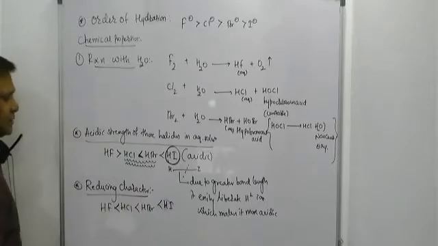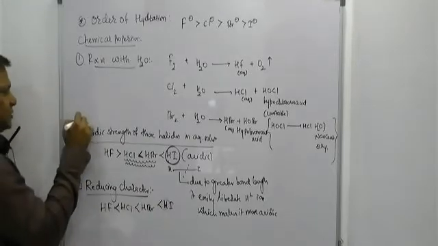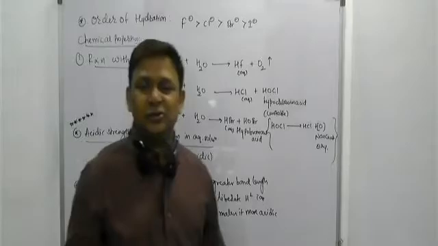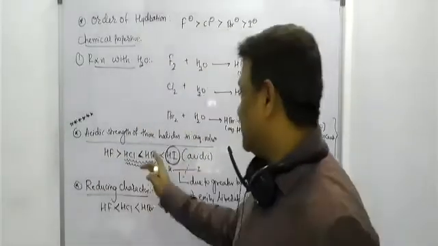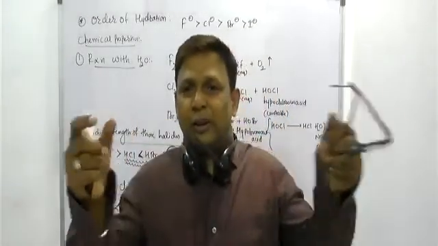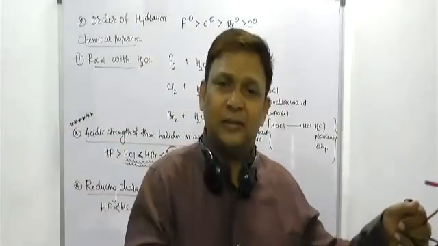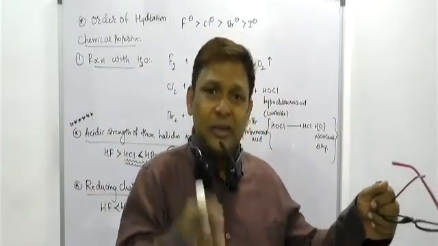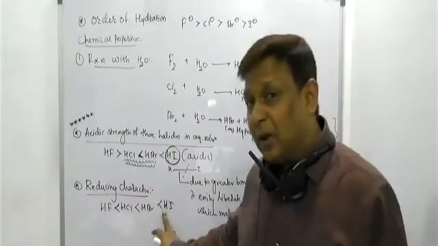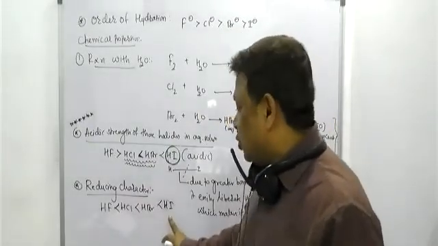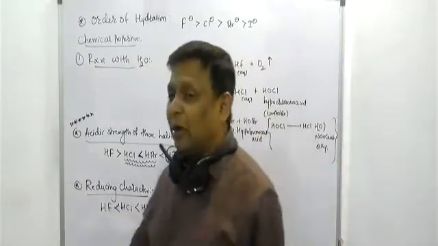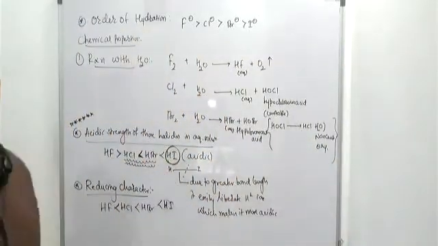No exceptionals are here. Only exceptional cases can be seen in the acidic strength of these halides in their aqueous solution. Got the point? Only exceptionals there. But here, no exceptional. As we come down the group, bond length increases, bond energy is less, easier to break the bond, and it has more tendency to liberate hydrogen from the central atom, as it has more tendency to give the H plus ion. It has a greater reducing character than that of HF, increases down the group, right?